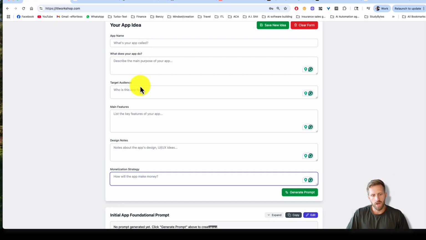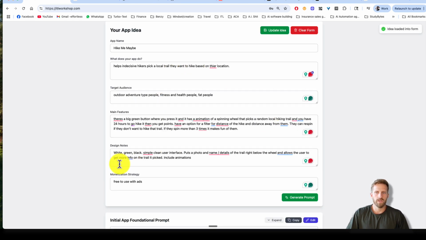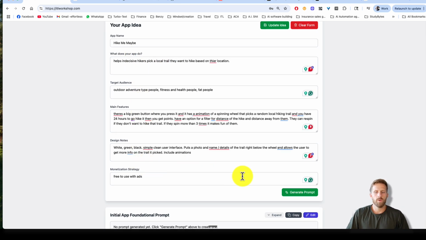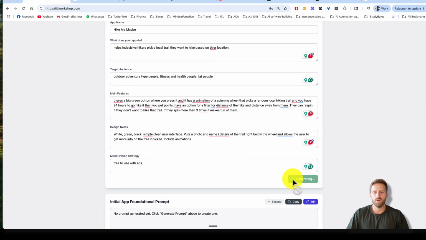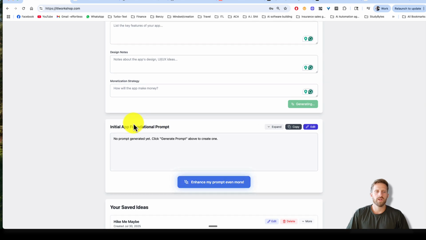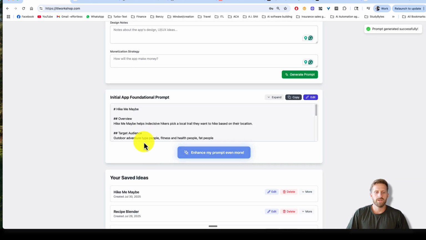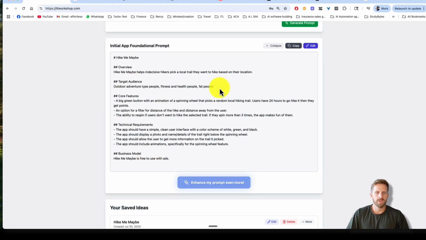I have some saved ones because you can save some ideas. I have a saved one here. It's going to pull it into here, and you can save your ideas as well. And it's already pulled in there. If I hit generate prompt, it's going to generate a basic markdown prompt. It's going to combine everything from these different sections and put it together in a prompt like this. What I'm going to do is take this app idea, hit copy, and then enhance it even more.